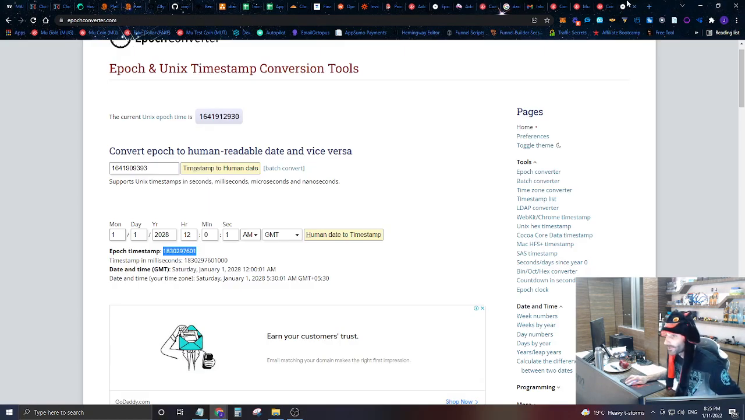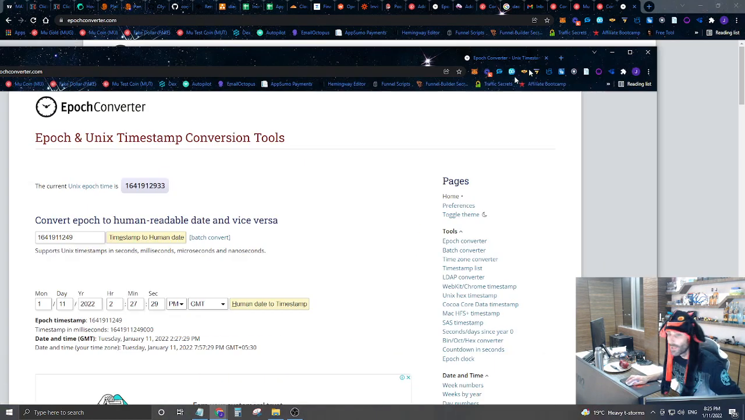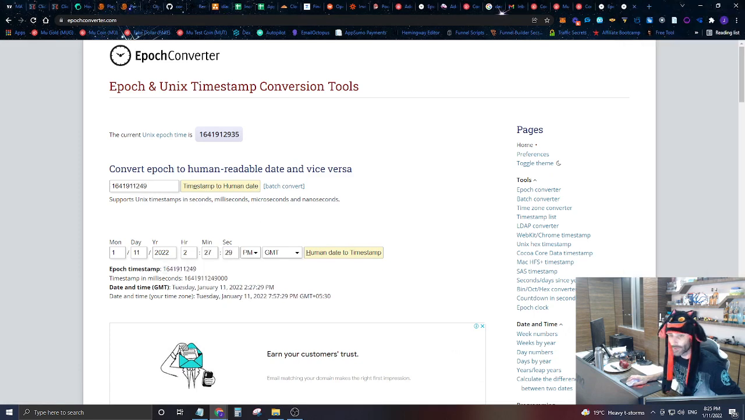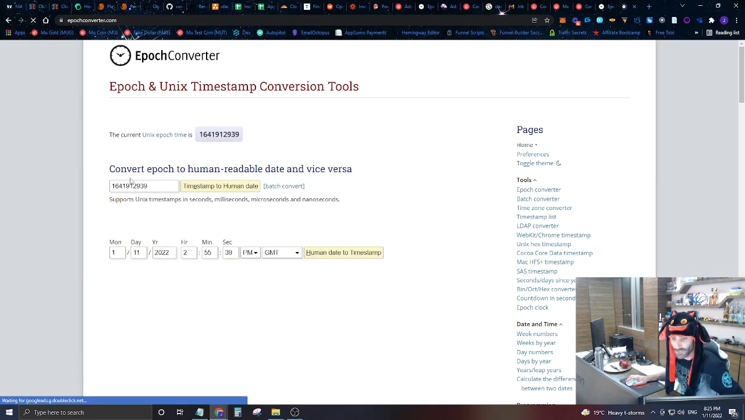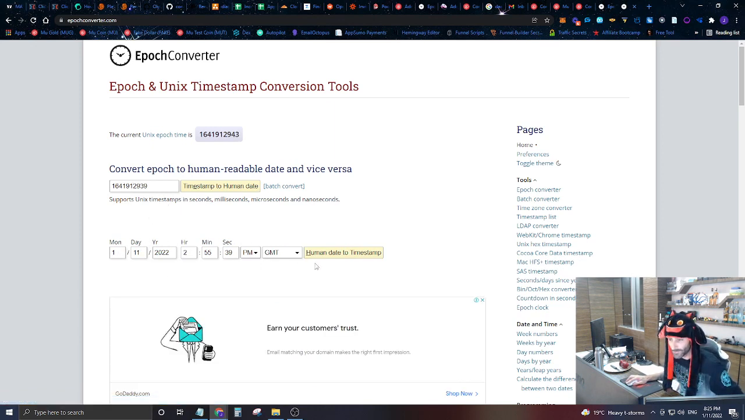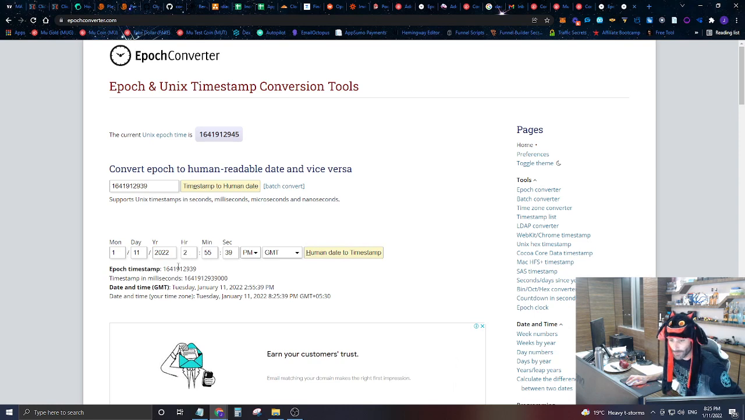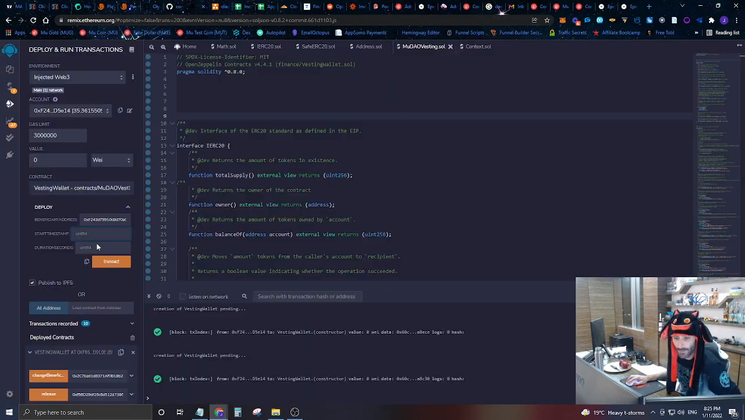For that start time, we're going to use a Unix epoch converter. We're going to hit refresh, and this is going to give us the current time right now. This is the current time. So we're going to grab this current timestamp, and we're going to put this in here as the start time. Now it also wants to know the duration. How long is this vesting schedule in seconds?